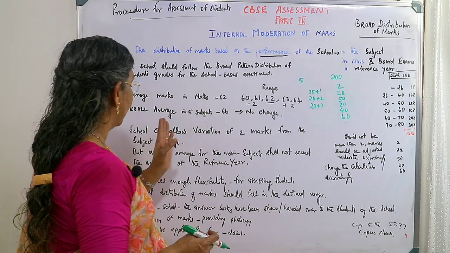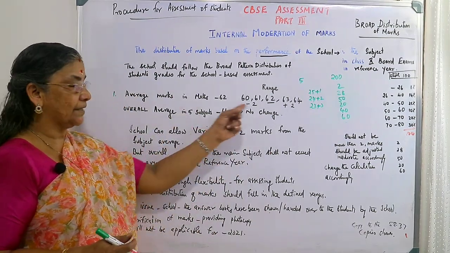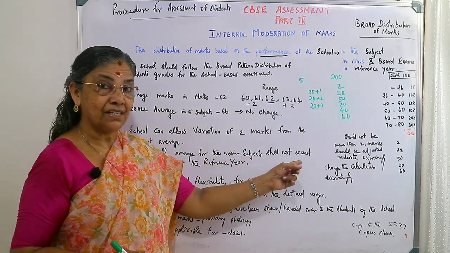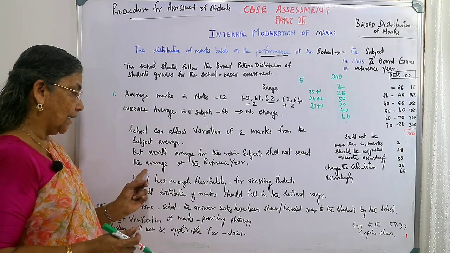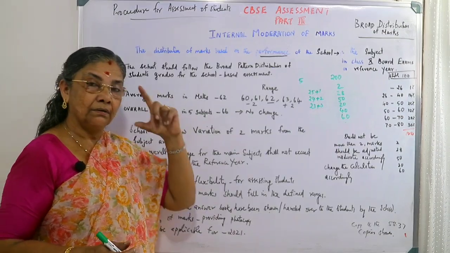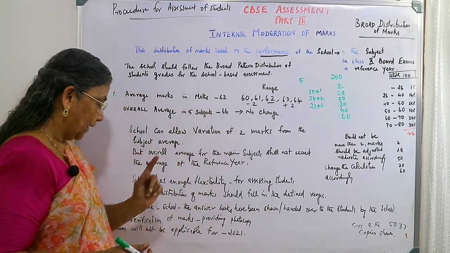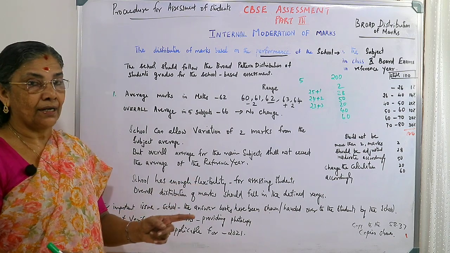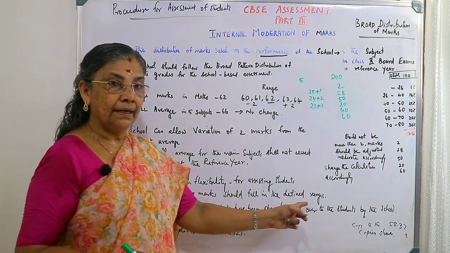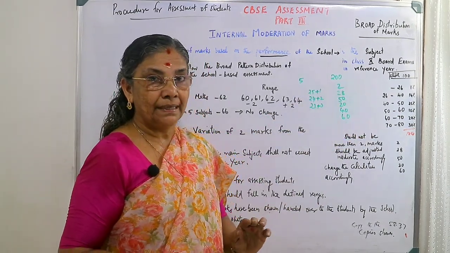And here we can see that a school can allow a variation of 2 marks from the subject average. I already told you. But overall averages for the main subjects shall not exceed the average of the reference year. That is, this overall average mark should not exceed the mark given in the reference year. And the school has enough flexibility for assessing the students. Overall distribution of marks should fall in the defined ranges. That is a basic thing.